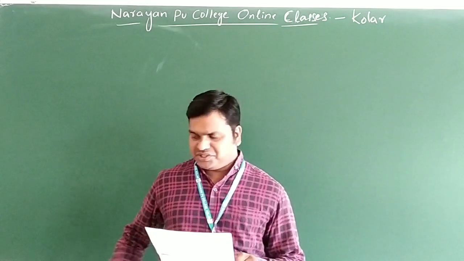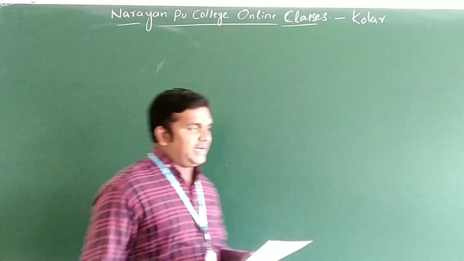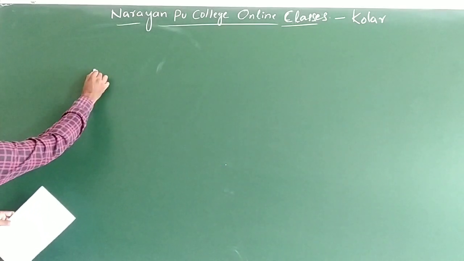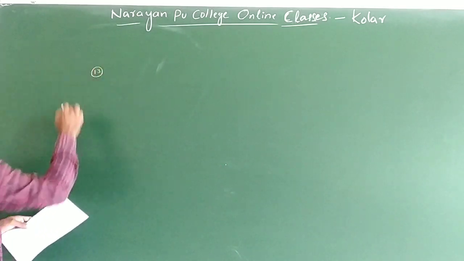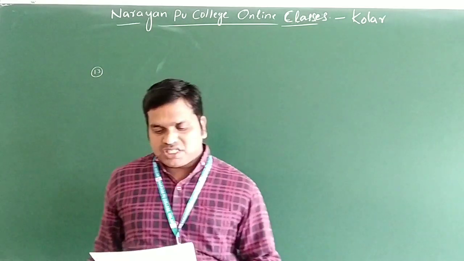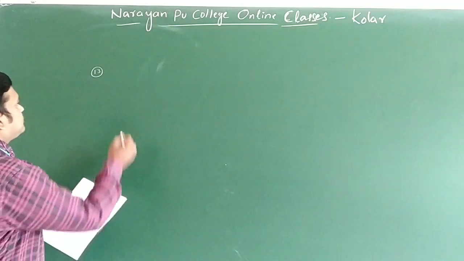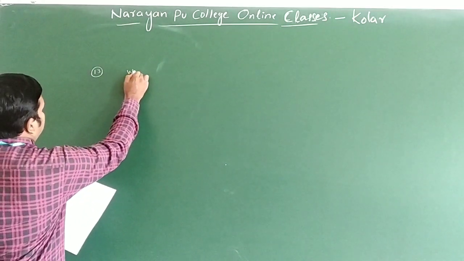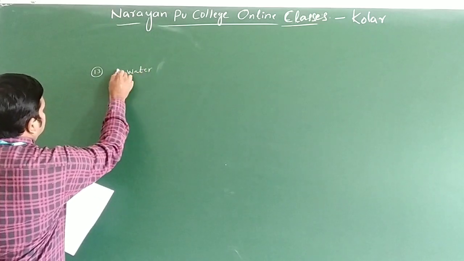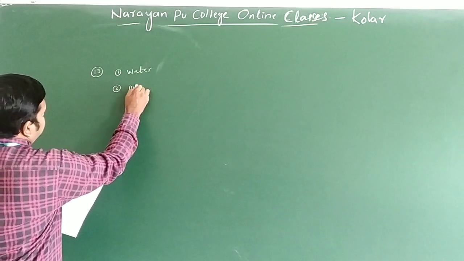Among the following substances, the lowest vapor pressure is exhibited by which? This is question number 13. The first option is water. The second option we have mercury.